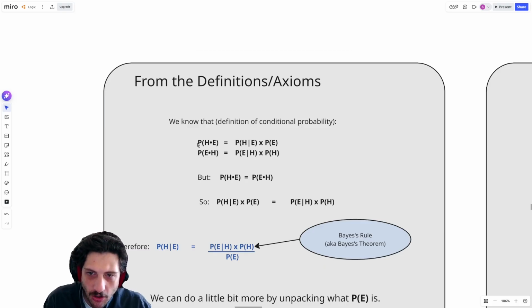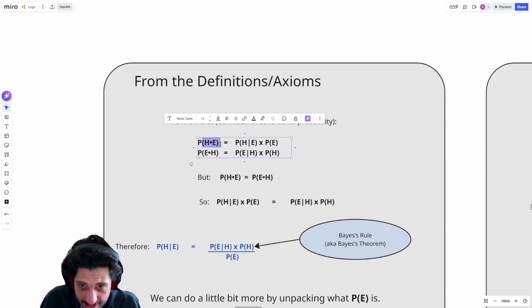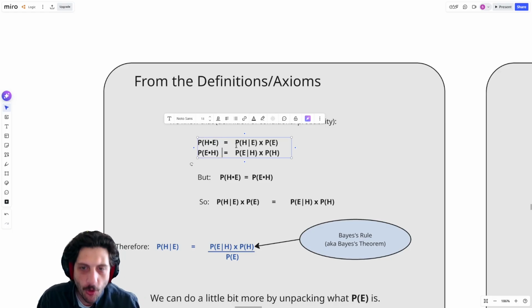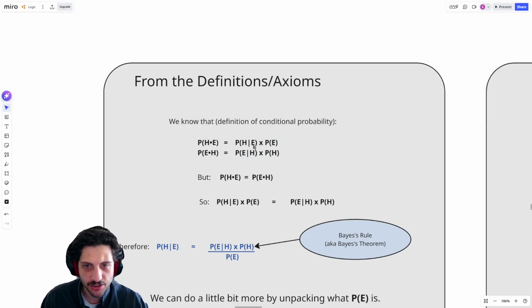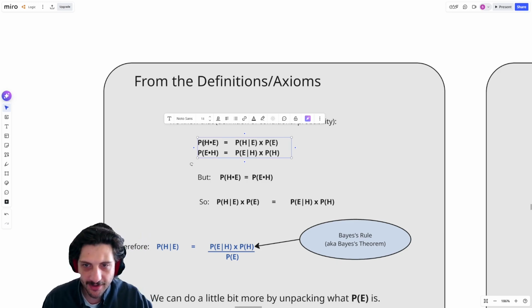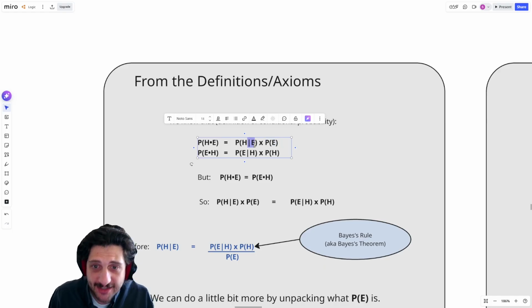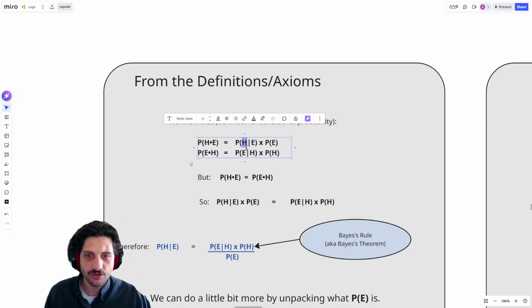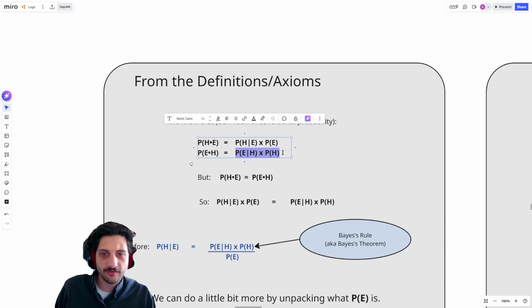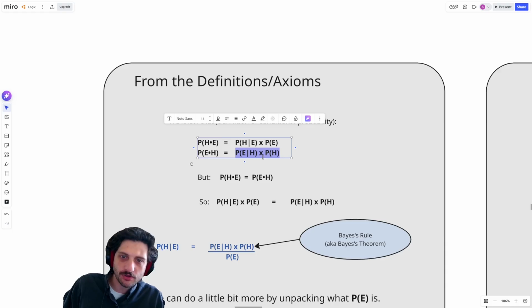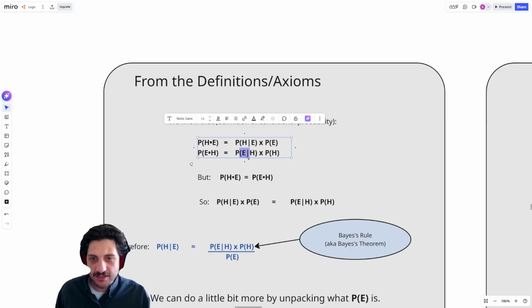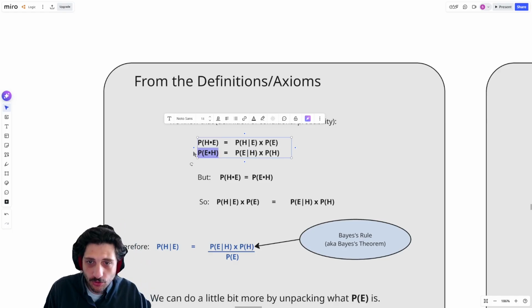So the idea is if we start off with just the probability of H and E, as well as the probability of E and H, well, these are just the same thing, but both of them we can rewrite using the definition of conditional probability, right? The probability that H happens and E happens is just the probability that E happens, and then given that E has happened, what's the probability of H? But there's also another way of doing that. The exact same value is going to be the chance that H happens, and given that H happens, what's the probability of E? Both of these are going to tell us the probability that they both happen.